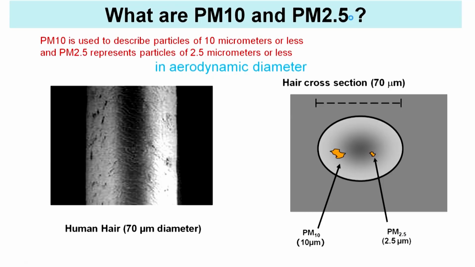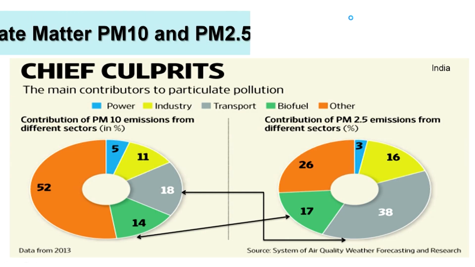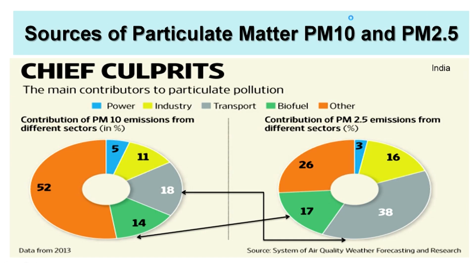So, what is happening, you have these very, very fine particles that are entering our body here. So, we will look at some information out here. Again, PM10 and 2.5, we already looked at this. So, I am going to move through this or skip this. So, chief culprits, from our discussion during the first few sessions of this course, we already looked at the primary culprits, but let us look at it in the context of India, I guess.